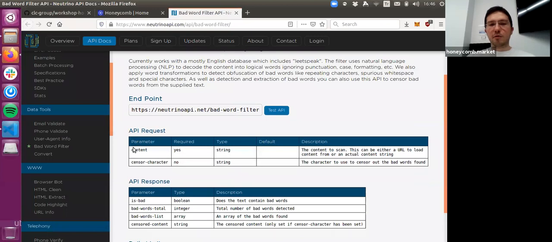So here it requires a content parameter. This is a string, basically, in which there may or may not be a bad word. And if there is a bad word, it returns true under the is bad field.